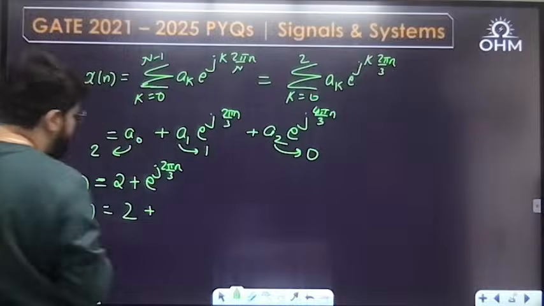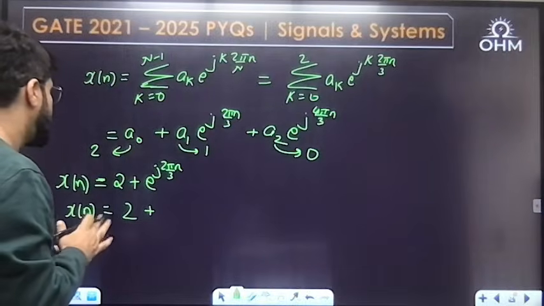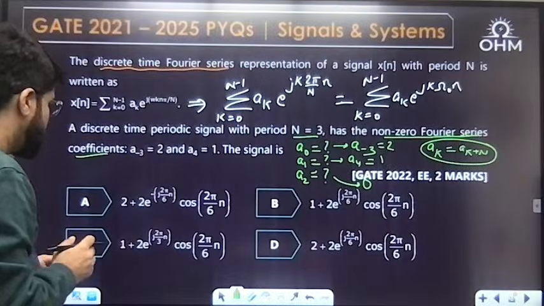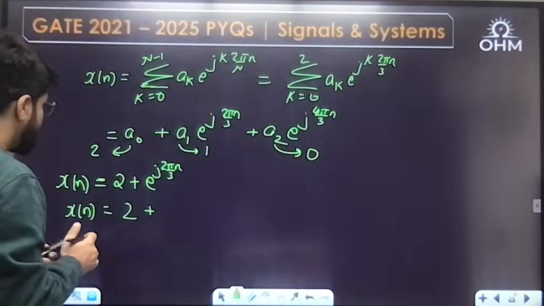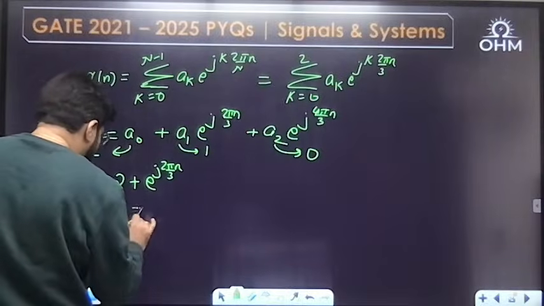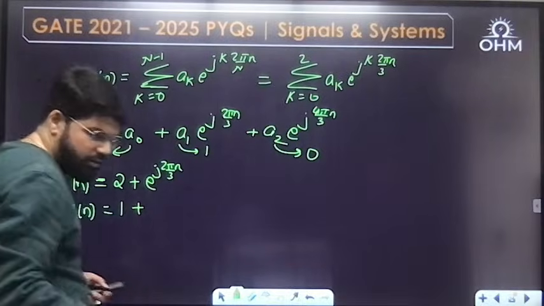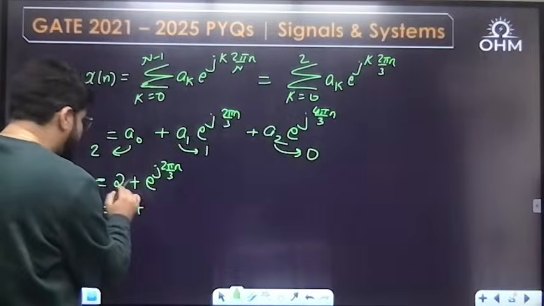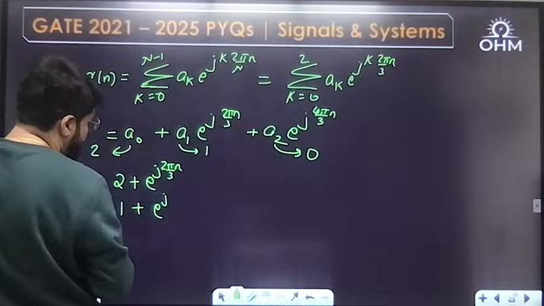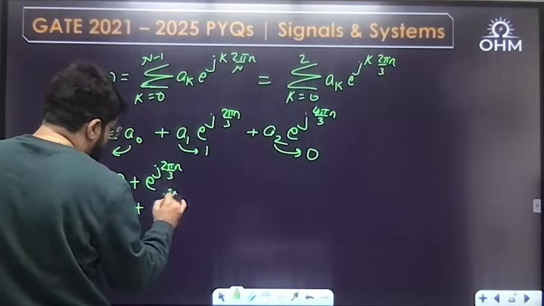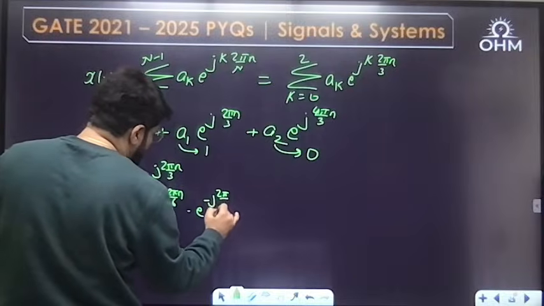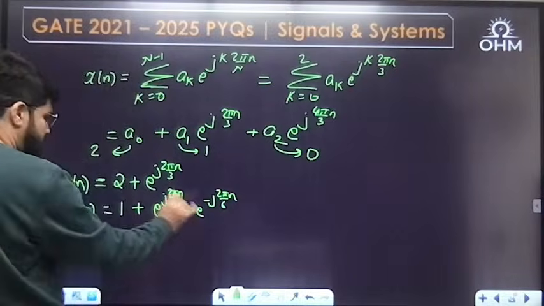2 plus, rather than this 2, I need to bring this term. Okay, what will I do? I will break this 2 as 1 plus 1 and 1 plus 1. And what about this 1? E power j 2 pi by 6n e power minus j 2 pi by 6n, this will become 1.